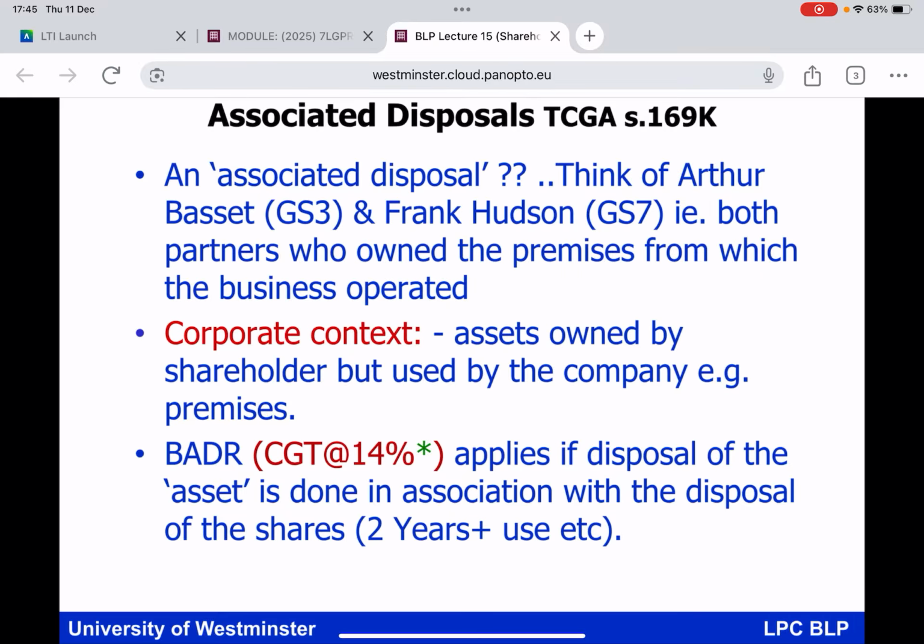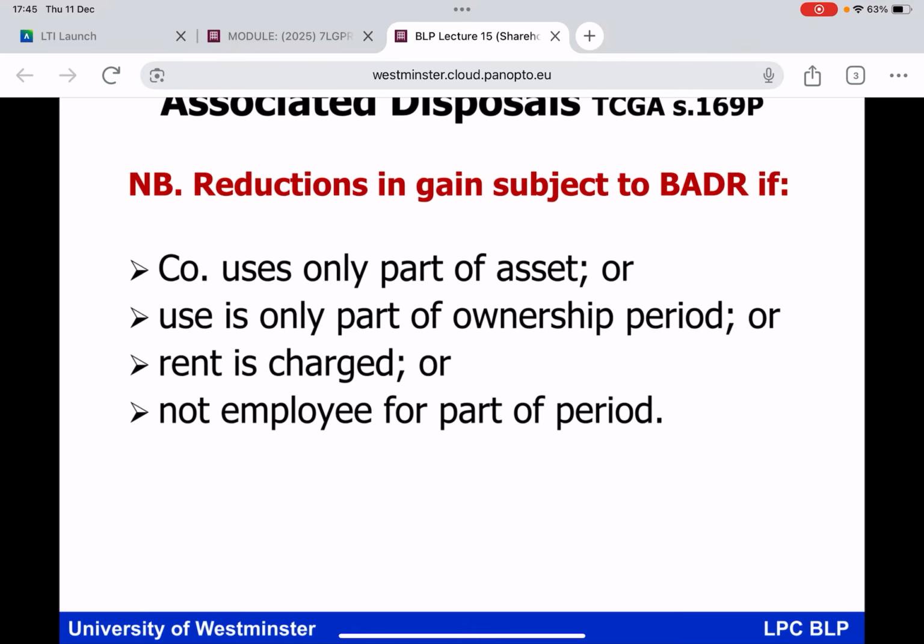So moving on, everybody, and just a few more comments about this idea of BADA on an associated disposal. I don't want to say too much about this slide, but the amount of gains on the disposal of the asset being used by the company which are eligible for BADA may be restricted by HMRC in certain circumstances. For example, the asset being used by the company, in practice most likely to be business premises, well, the company was only using a part of the business premises in question, not all of them.